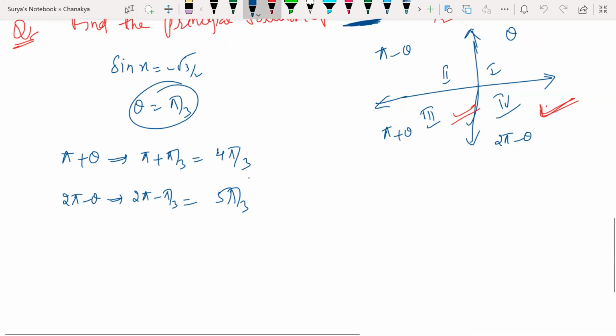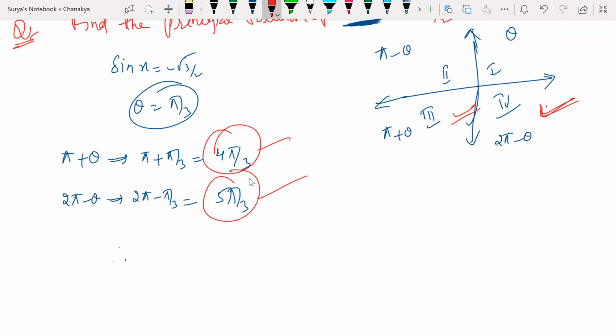Guys, every time you'll be getting a maximum of two true solutions. You get 4 pi by 3 and 5 pi by 3. These are the principal solutions. Any doubts here? Any doubts? Hello. No, sir. Now shall we go for the general solution?